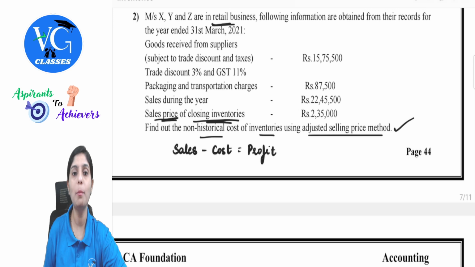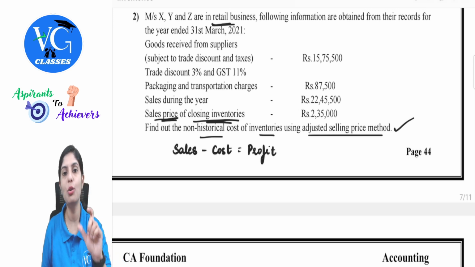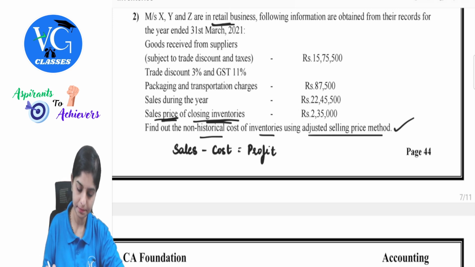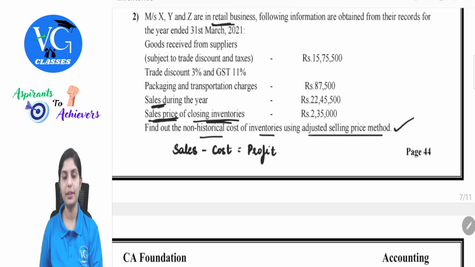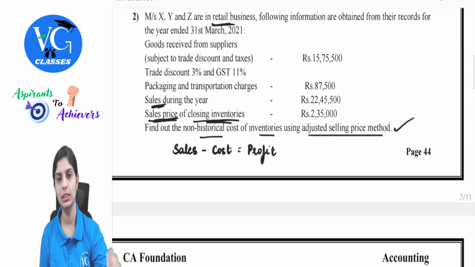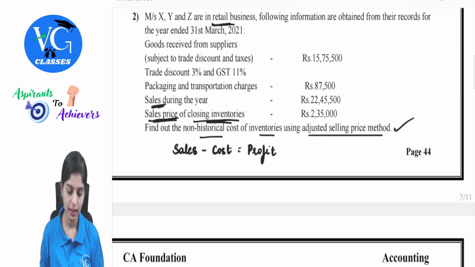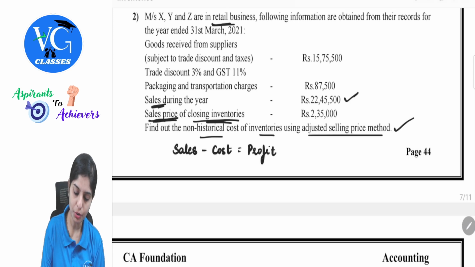Sales. What all pointers are available to denote my sales? First, sales during the year and then selling price of closing inventories. Now, we identify this as something called total value of goods available for sale. This is nothing but my total sales.